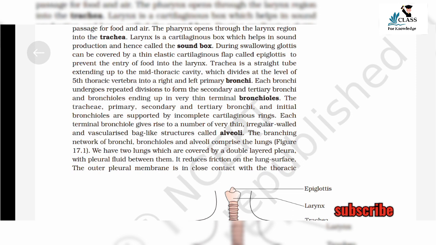The trachea, primary, secondary, and tertiary bronchi, and initial bronchioles are supported by incomplete cartilaginous rings. Each terminal bronchiole gives rise to a number of very thin, irregular-walled and vascularized bag-like structures called alveoli. The branching network of bronchi, bronchioles, and alveoli comprises the lung.